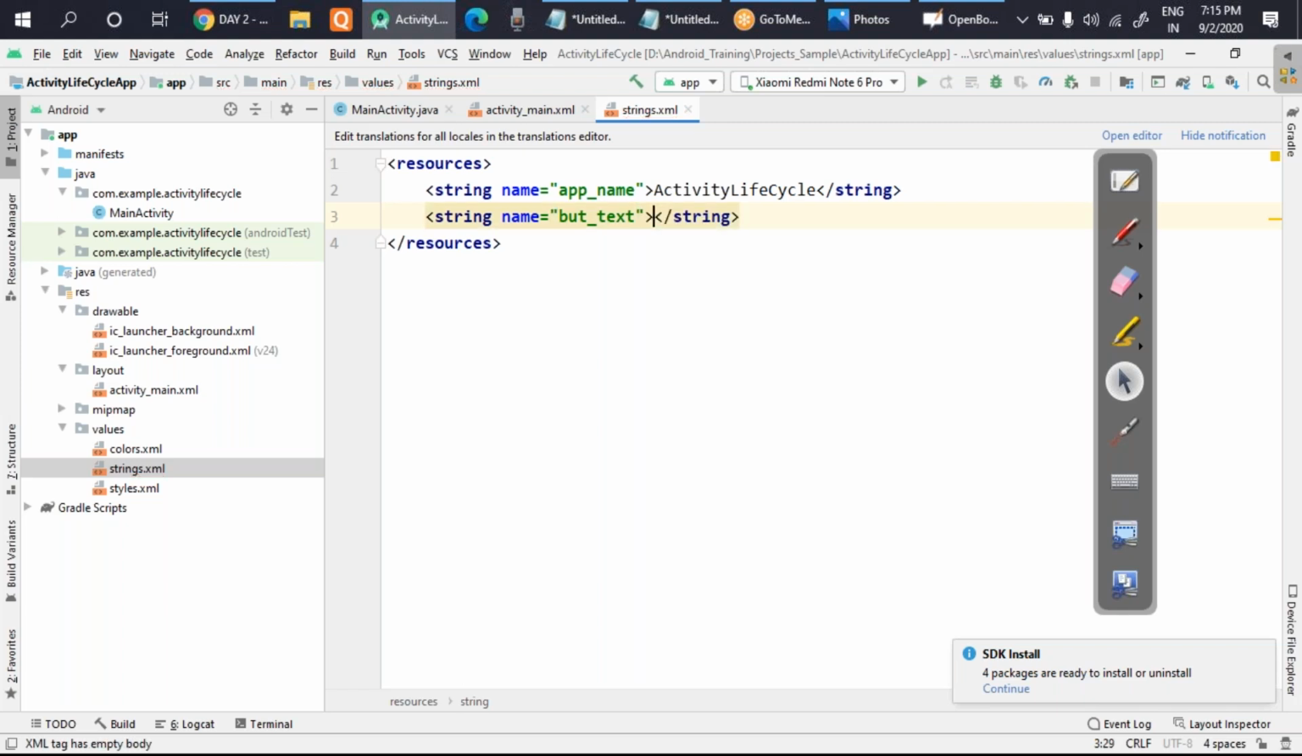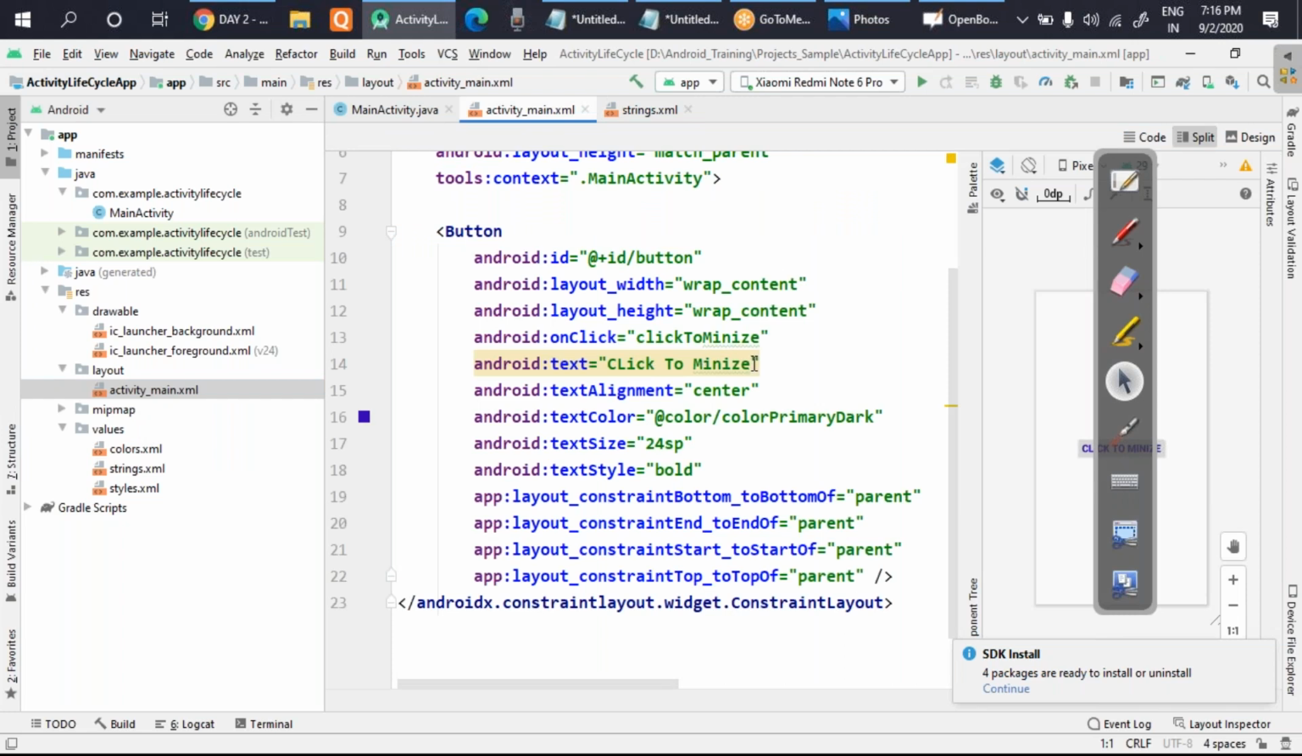So this is your variable, and wherever you see the cursor blinking, whatever I write here will become the value. So I'm writing here click to minimize. Now I'm just saving this file, and now moving to the activity.xml file.